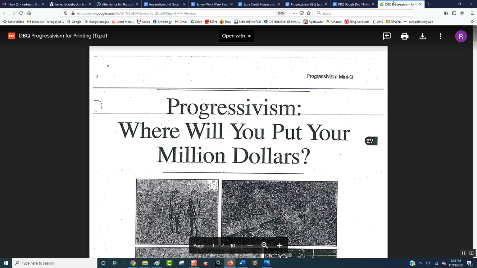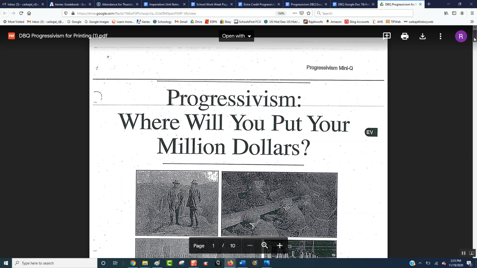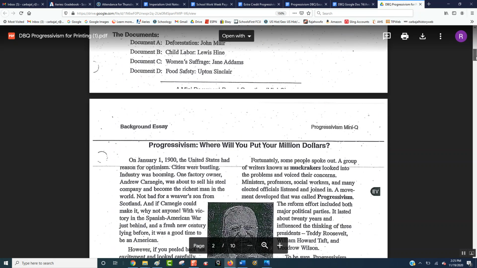And then, of course, crime. Lots and lots of problems with people bumping each other and just stealing whatever they could because they were desperate too. So both at home and at work, it was difficult for these workers. So we talked about how the progressives, who were both Republicans and Democrats, finally got together and started to make some changes. And this is what this basically DBQ is going to be about. Now, the question is, where will you put your $1 million? That has to do with the background essay.